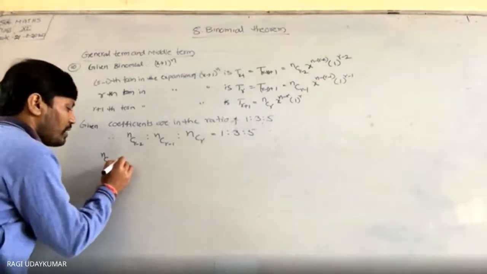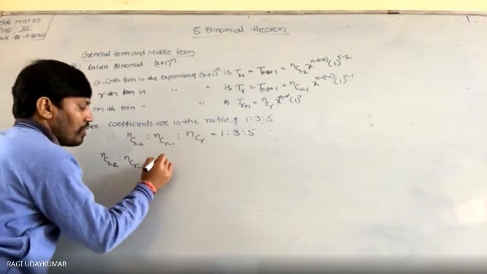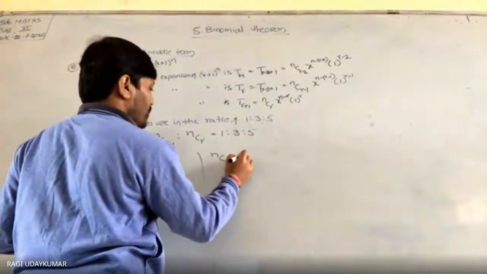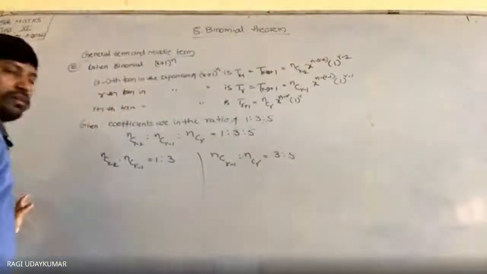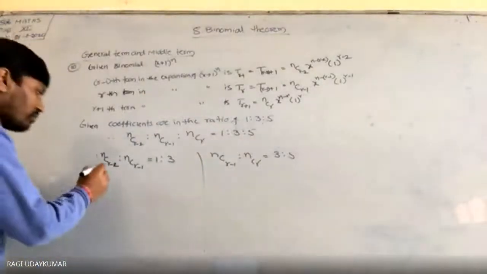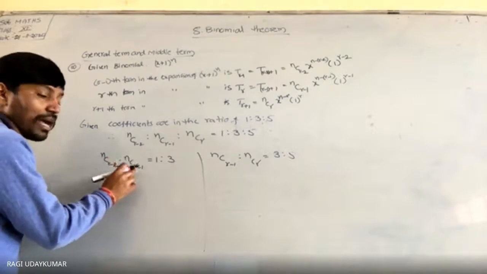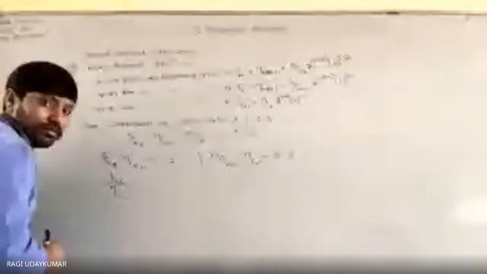nCr-2 to nCr-1 is equals to 1:3. nCr-1 to nCr is equals to 3:5. Okay? Then what do you get here? nCr-2 to nCr-1. So this you can write nCr-2 by nCr-1.